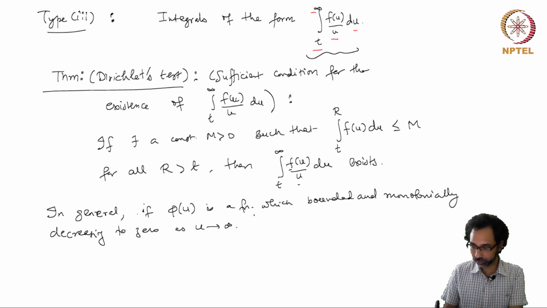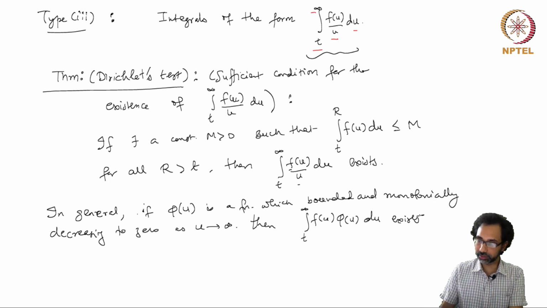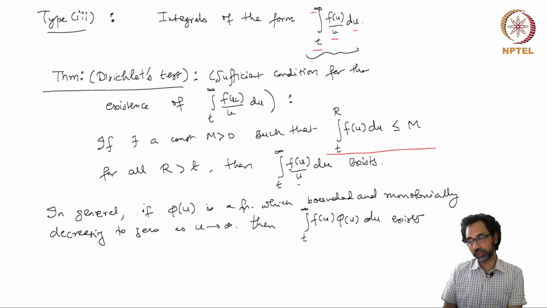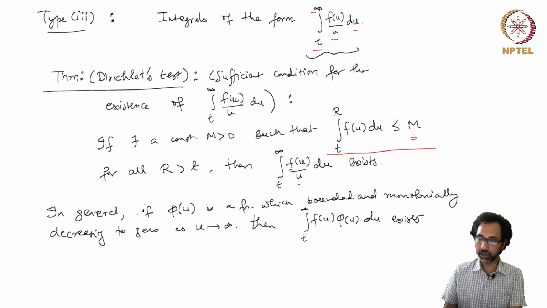Then this integral from t to infinity of f(u) phi(u) du exists, with the same condition that all the Riemann integrals from t to capital R of f are bounded above by a constant M. So with this sufficient condition, we can determine what kind of functions f gives you an improper Riemann integral of this form.